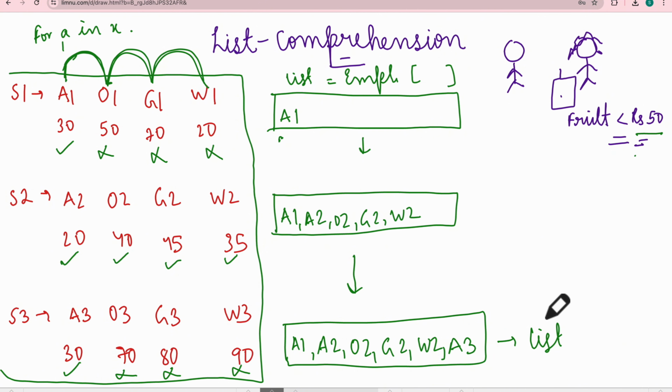So what is this method? This method is called list comprehension. I'm just telling you the intuition behind how it works. There is a universe of things. You don't want everything in your list, right? You want to customize your list.